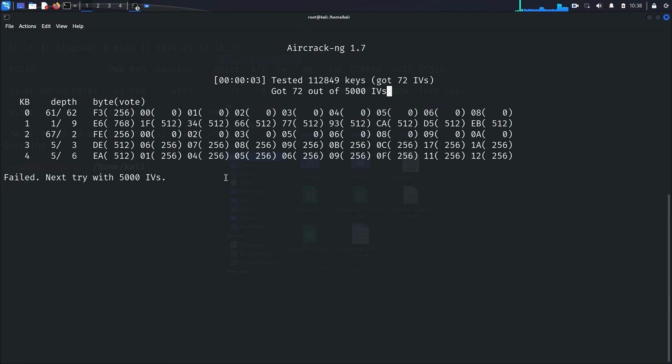This means you need to be patient and let the ARP replay attack run longer to gather the required amount of data. Remember, this video is a demonstration of the process. In practice, you should allow enough time to collect sufficient packets to ensure a successful attack.